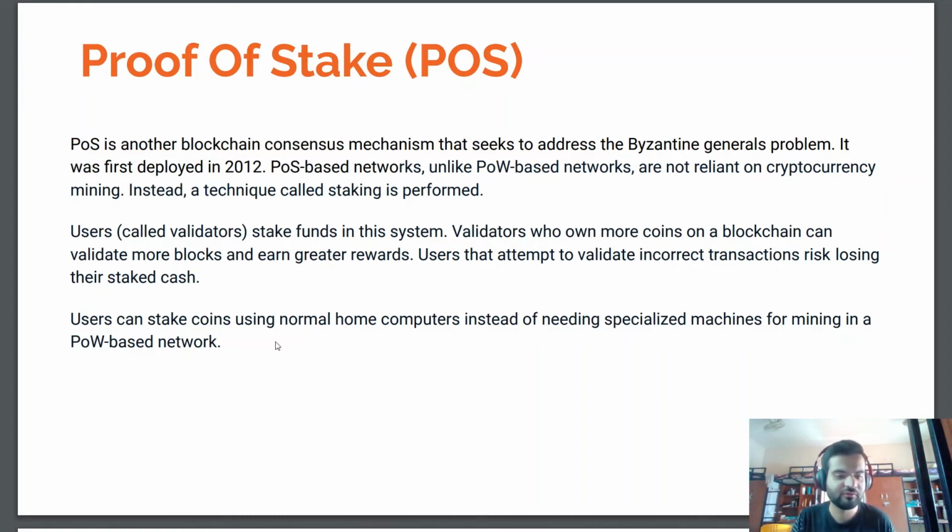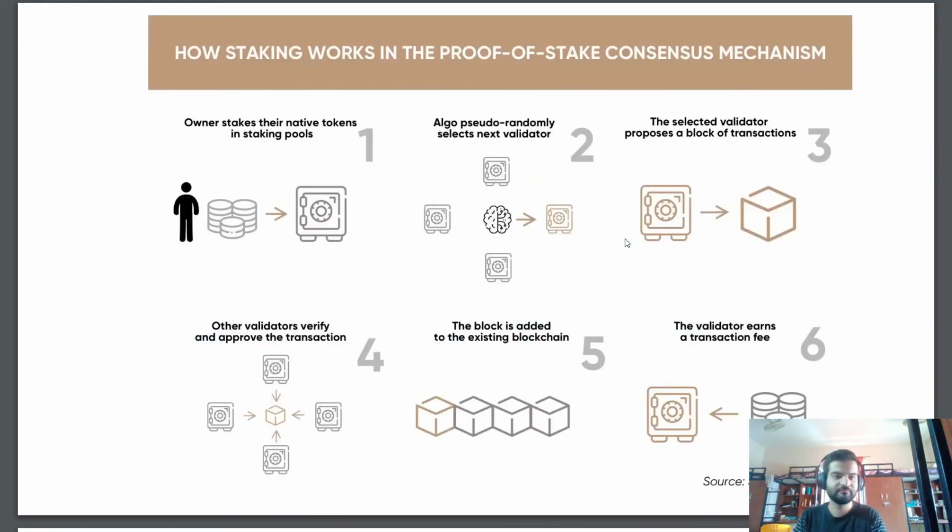Users can stake coins using normal home computers instead of needing specialized machines for mining in a POW-based network. So how does staking work in the proof of stake mechanism? Owners stake their native tokens in a staking pool. Then the algorithm pseudo-randomly selects the next validator. So it's random. The next validator proposes a block of transactions.